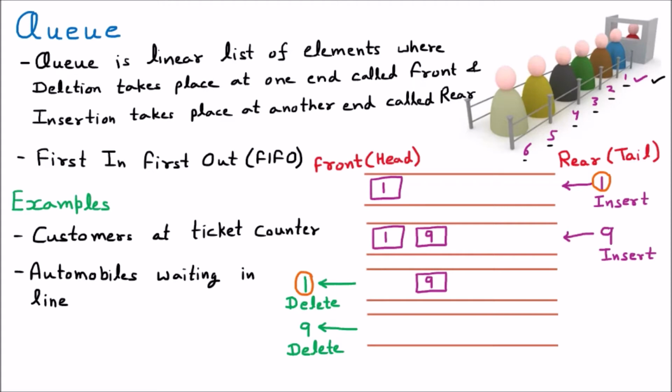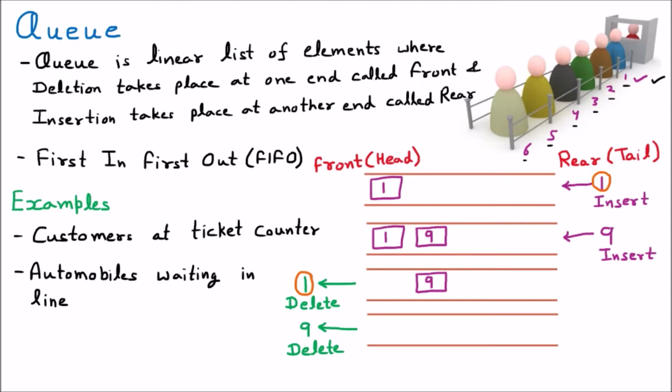Automobile means car, bus, truck. These vehicles are waiting in a line to get their turn to pass. So whoever is first will cross the road first. That is an example of a queue.